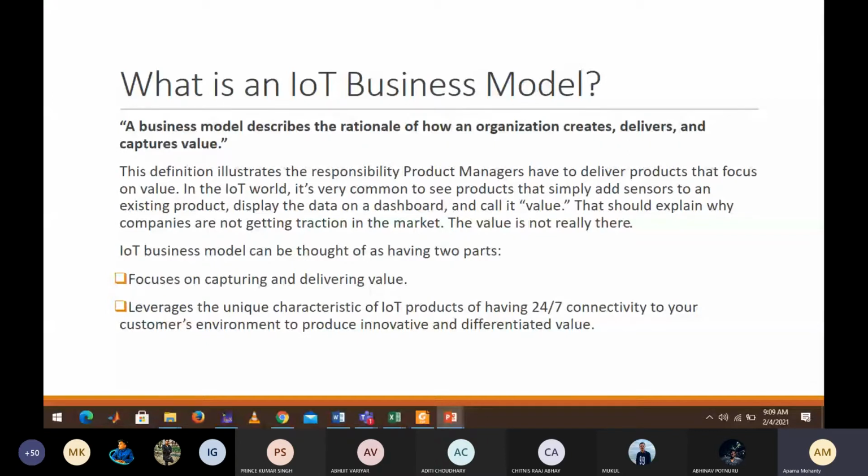So how do you consider? You need to think of how to improve it, after selling it, how the customer feedback comes and all those things. Everything has to be kept in mind. So your business model should comprise all those things, starting from its conception to the feedback. Everything has to be covered.